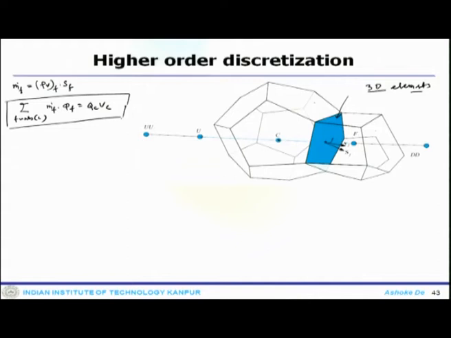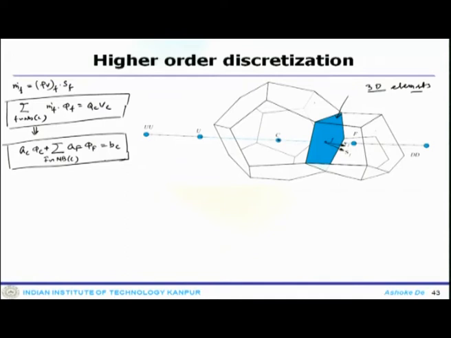Now, the value of phi F is obtained by using some advection scheme discretization that we have discussed already, and then the whole system becomes a discretized or algebraic system in the form AC phi C plus the sum over NB(C) of AF phi F equals BC. Since it has a source term, BC is not going to be 0 anymore.